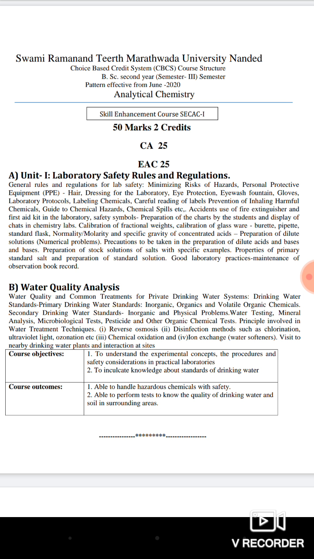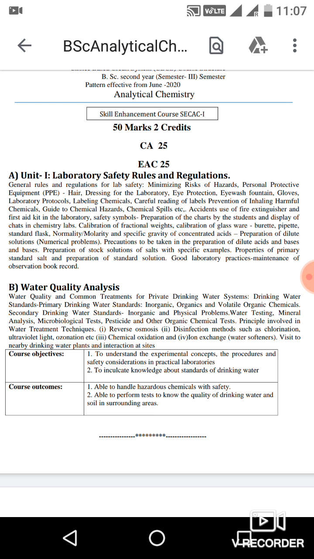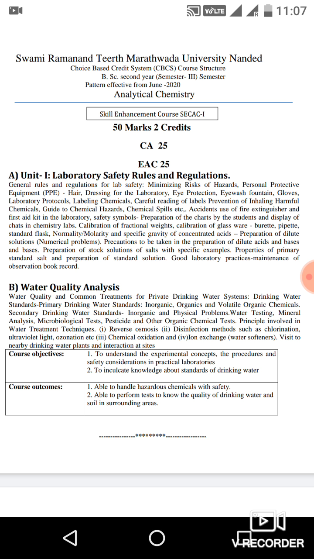So, general rules and regulations for lab safety, minimizing risks of hazards, personal protective equipment, hairdressing for the laboratory, eye protection, eye wash fountain, gloves, laboratory protocols, labeling chemicals, careful reading of the labels, prevention of inhaling harmful chemicals, guide to chemical hazards, chemical spills, accidents, use of fire extinguisher and first aid kit in the laboratory, safety symbols, preparation of charts by the students and display of the charts in the chemistry labs, calibration of fractional weights, calibration of glassware, burette, pipette, standard flask, normality, molarity and specific gravity of the concentrated acid,